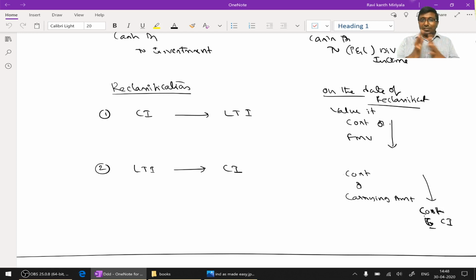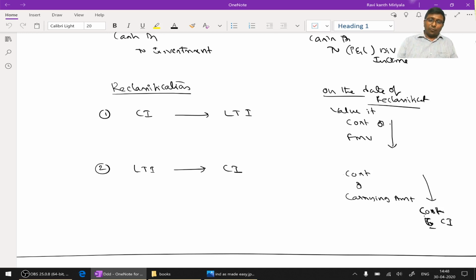Correct. So when current investment becomes long-term investment, on the date of reclassification, current investment should first be measured at cost or FMV, whichever is lower. Whatever result comes, that amount will be taken as cost for the long-term investment. Remember, it is not the original cost. It is the cost on that date. It is the result of cost or FMV, whichever is lower, on the date of reclassification.